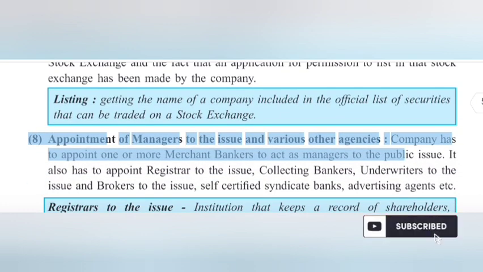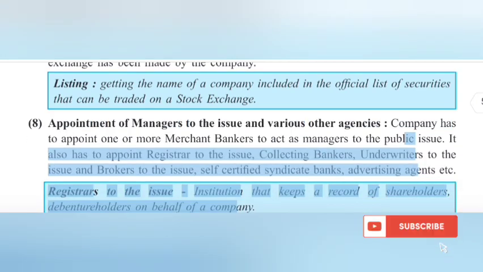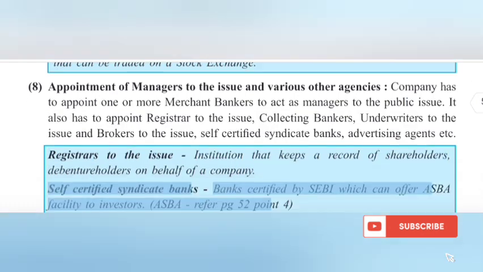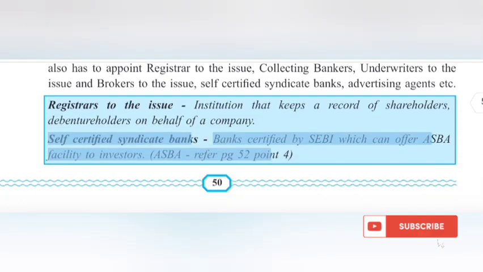Appointment of managers to the issue and various other agencies. Company has to appoint one or more merchant bankers to act as managers to the public issue. It also has to appoint registrar to the issue, collecting bankers, underwriters to the issue and brokers to the issue, self-certified syndicate banks, advertising agents etc. Registrars to the issue, institution that keeps a record of shareholders, debenture holders on behalf of a company. Self-certified syndicate banks, banks certified by SEBI which can offer ASBA facility to investors.